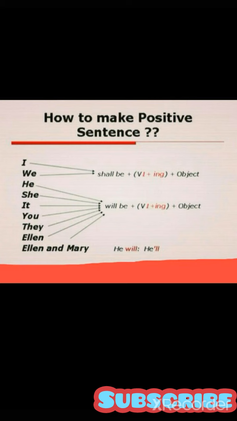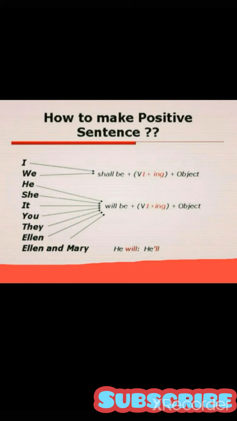Then after, you will use first form of verb plus ing plus your object, because first form of verb plus ing is an indication of continuous tense. In previous sentences, in past as well as in present, we use the same structure: first form of verb plus ing plus object. But the helping verb was changed. After the subject, the helping verb was is, are, am in present sentence, was, were in past sentence, and in future you are supposed to use will be and shall be.